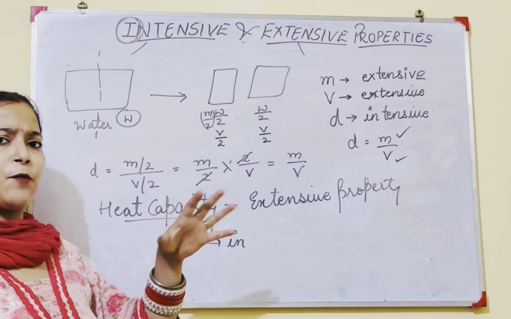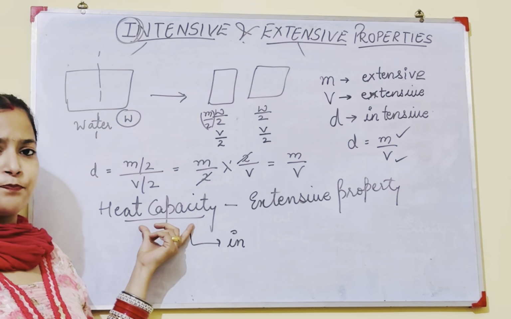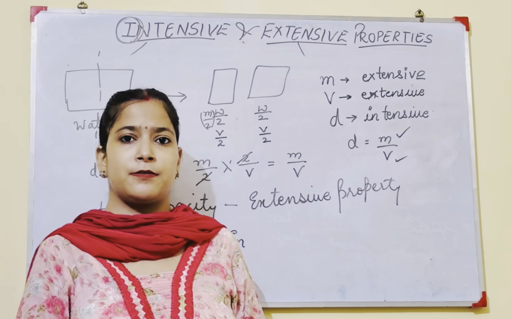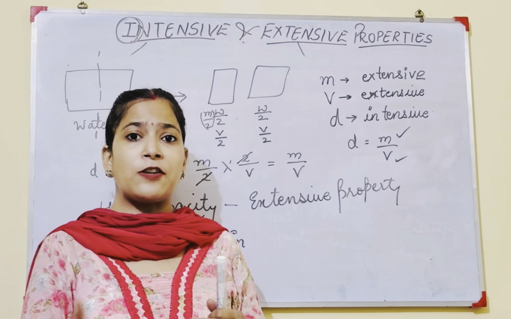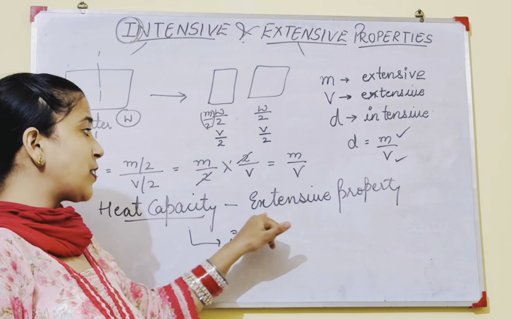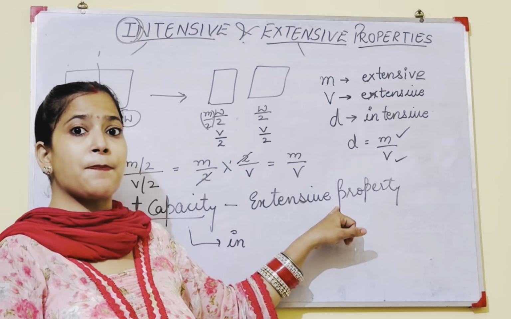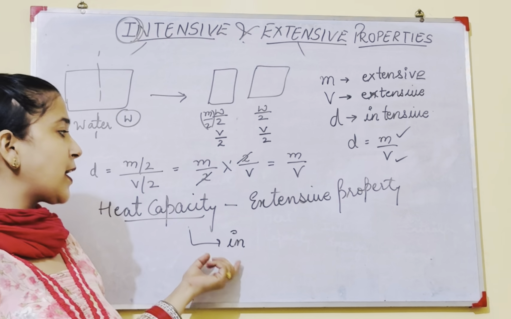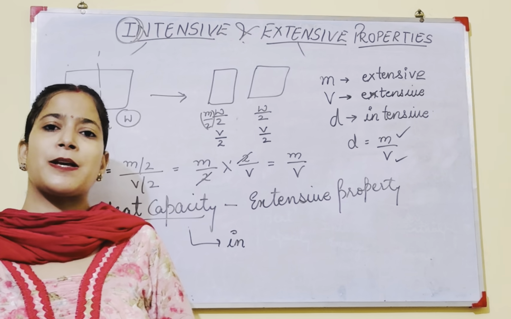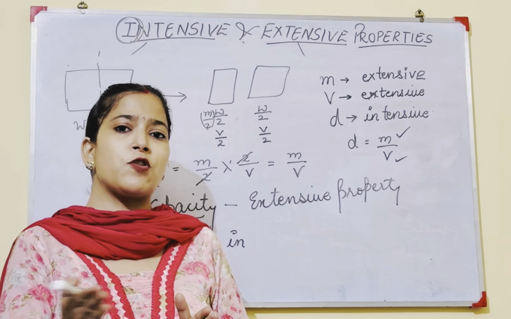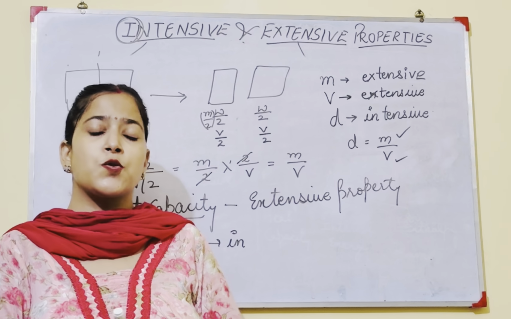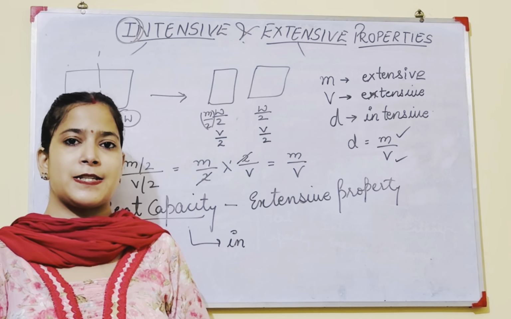It will be clear when we study its definitions, because in heat capacity mass is not specified. So we can change the mass. On changing the mass, the value of heat capacity changes. So it is an extensive property, meaning it depends on mass. But in the case of molar heat capacity, the mass gets fixed. Molar heat capacity, 1 mole mass is fixed. So if we change the mass, the value of specific or molar heat capacity will not change. So these both are intensive properties.